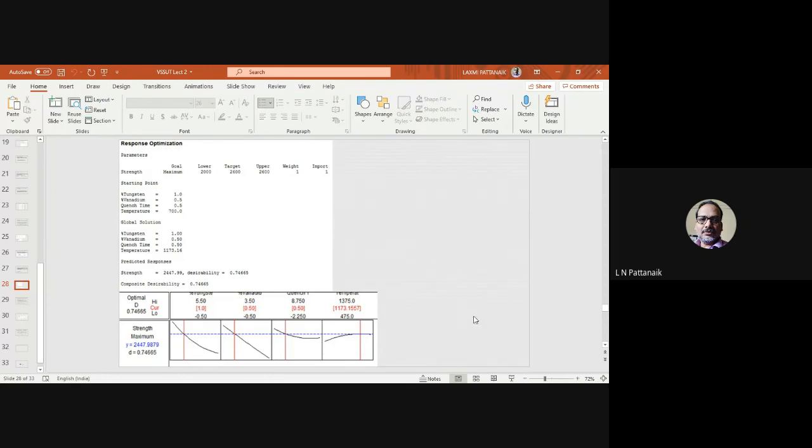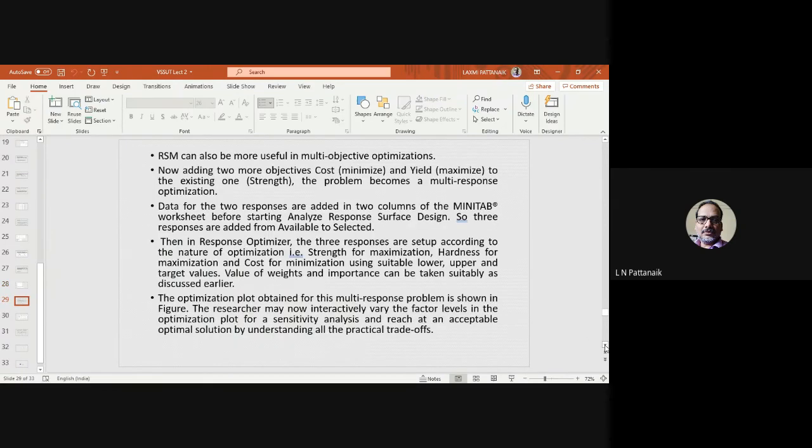Okay, now next is, I think, multiple response. Suppose you have multiple response. This slide says suppose you have more than one response. Suppose in this example, we have added cost and yield. Cost has to be minimized and yield has to be maximized, and already there is one strength which has to be maximized. So this becomes a multi-response optimization.